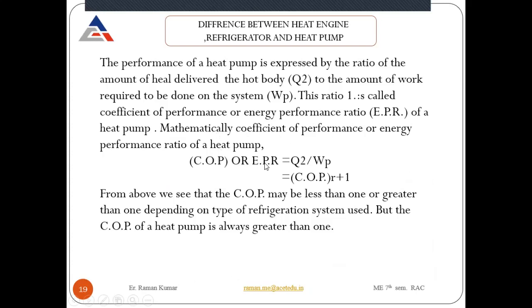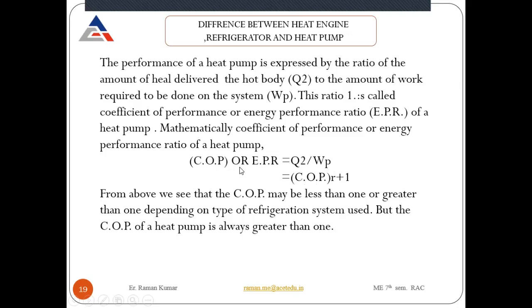So mathematically, COP or EPR, we can write both. EPR, energy performance ratio, will be equal to Q2 divided by work done. Q2 means after increasing the temperature. Here we cannot write Q1 because we have already increased the temperature of Q1. So Q1 is increased in temperature to Q2. So here, how much heat is given to the room is Q2 divided by the work done.